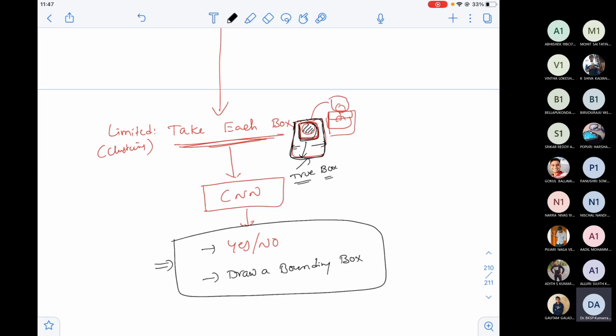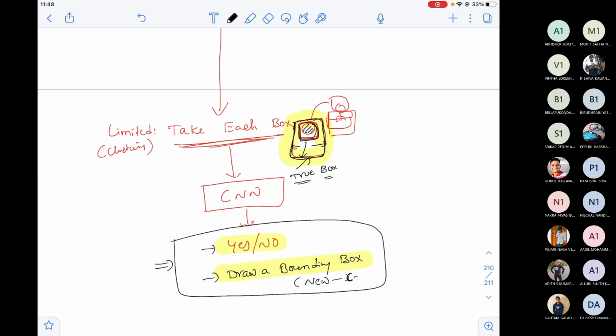Enough. Okay, I predicted yes or no. Fine, but I don't want only yes or no to be done. I want this box to be corrected. So this drawn bounding box is the new, corrected bounding box.